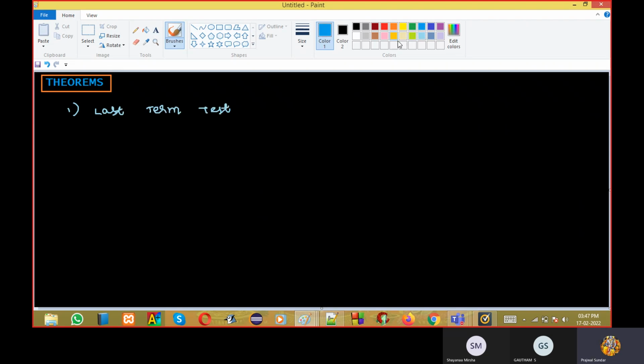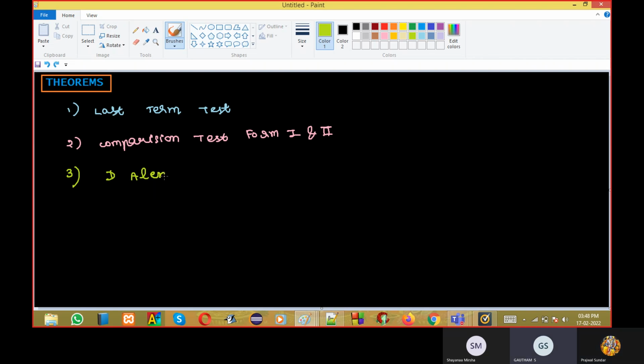Second, comparison test, forms 1 and 2. Third, D'Alembert ratio test. And fourth, you have the logarithmic test.